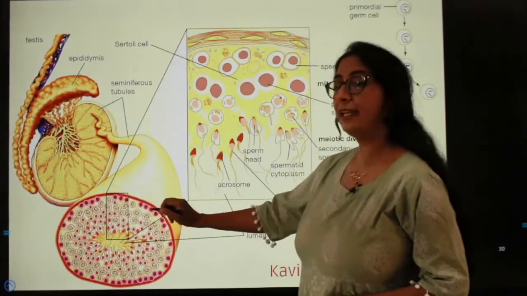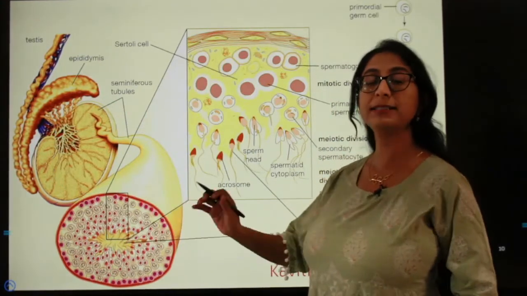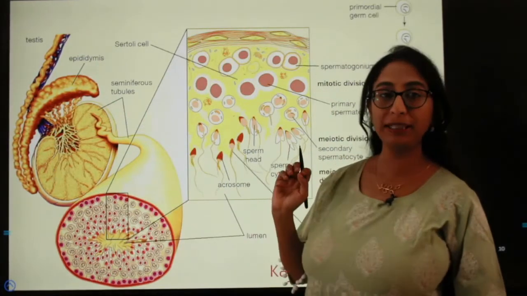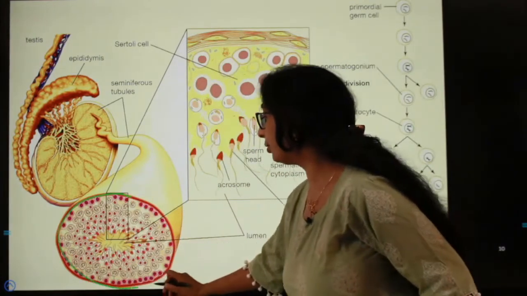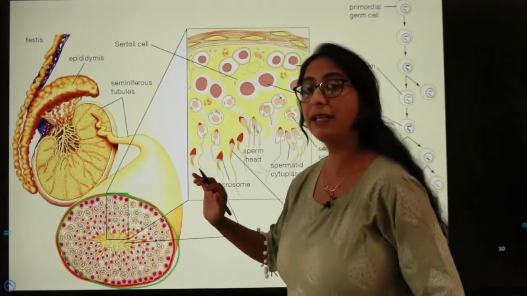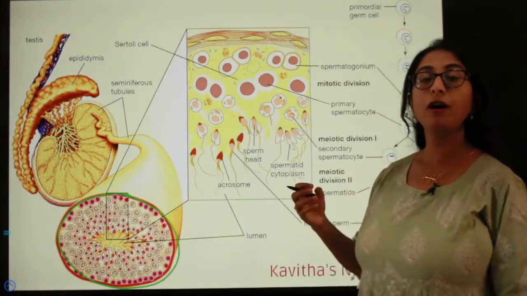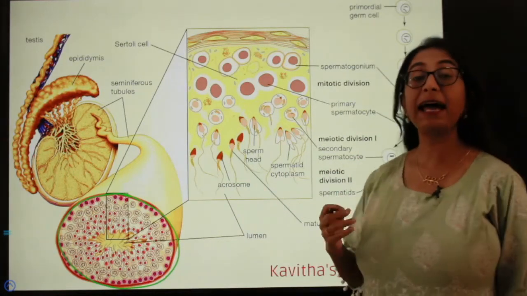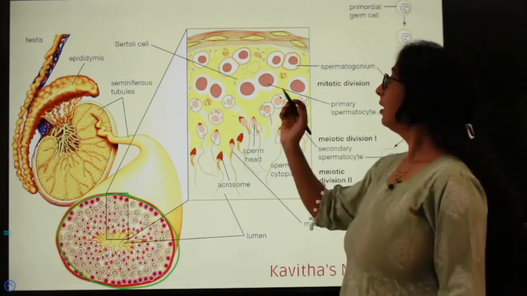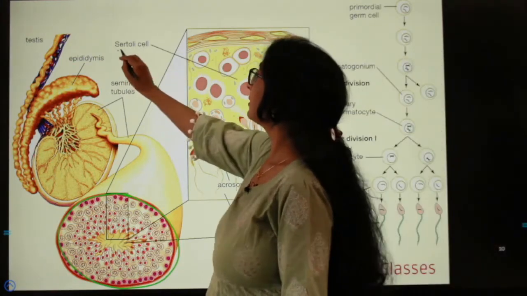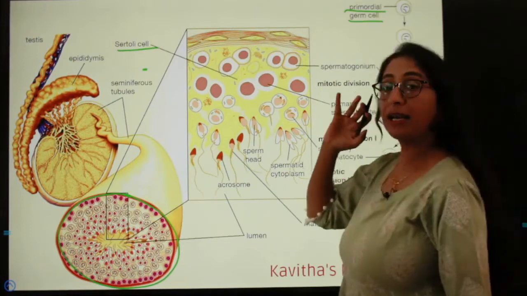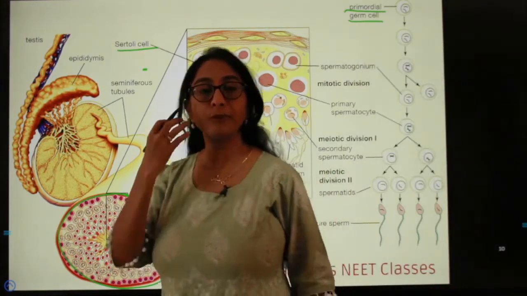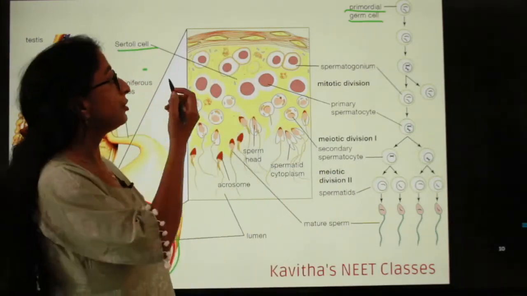The inner lining of the seminiferous tubule is composed of germinal epithelium. The inner lining of the seminiferous tubule has germinal epithelium, which consists of primary germ cells and Sertoli cells. It consists of Sertoli cells and primary germ cell or the primordial germ cell.